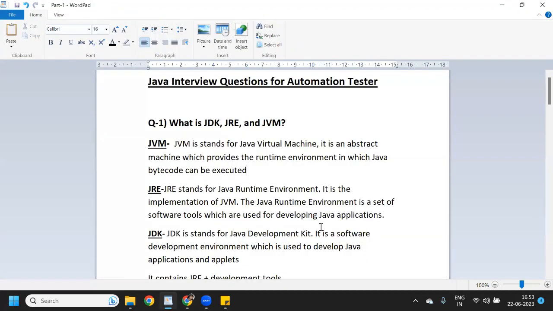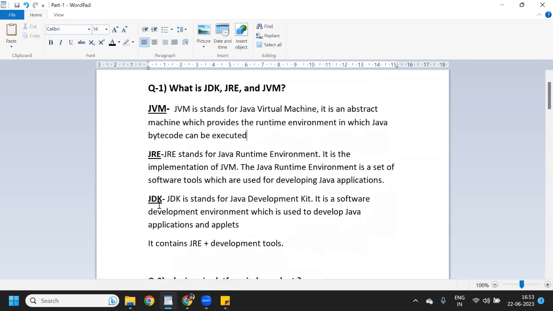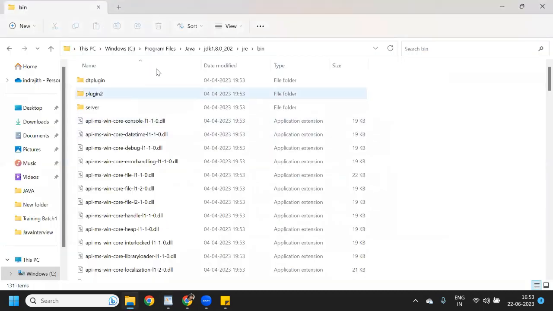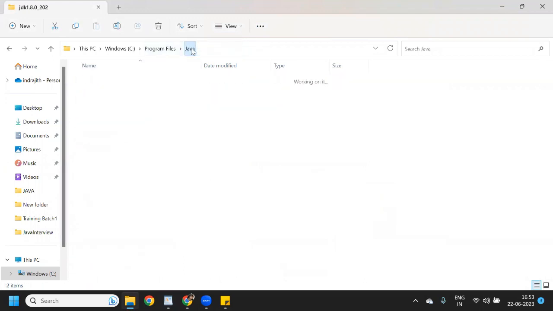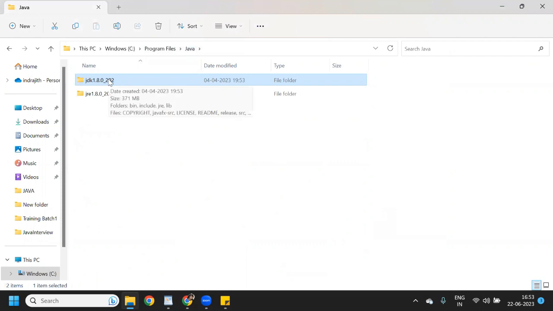And what is JDK? JDK stands for Java Development Kit. It is a software development environment which is used to develop Java applications and applets. So JDK is basically a Java Development Kit, or we can also say it is a software development environment which is used to develop Java applications. It contains JRE and Java development tools. So you can say this is a JDK, this is JDK 1.8 version.